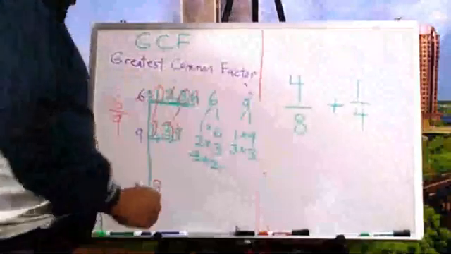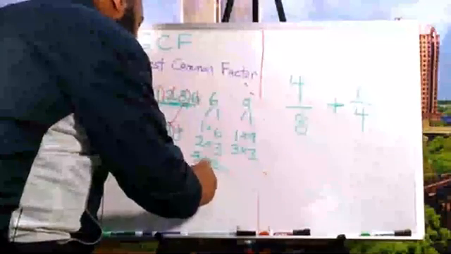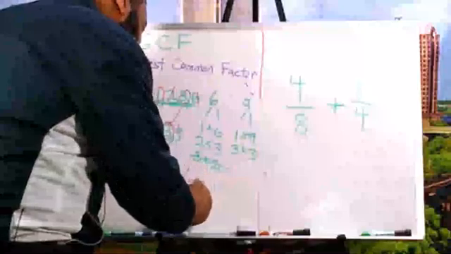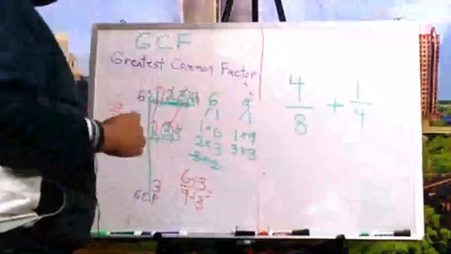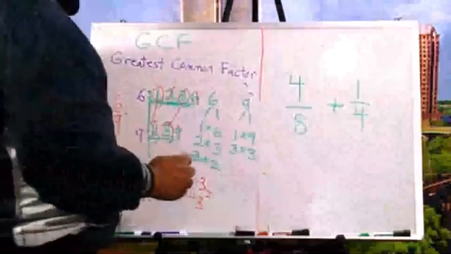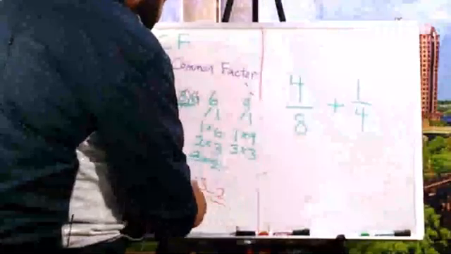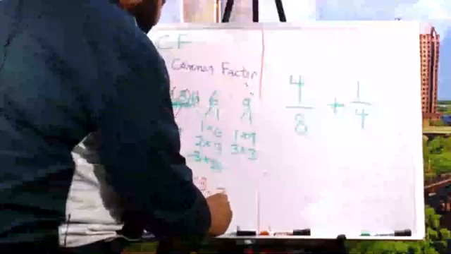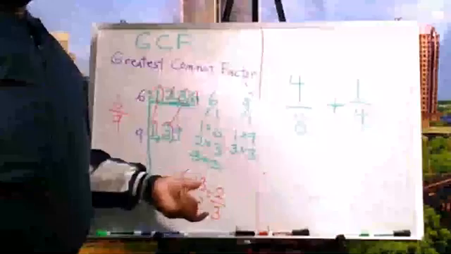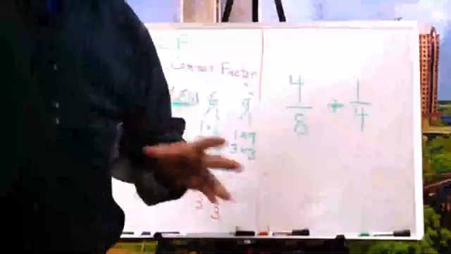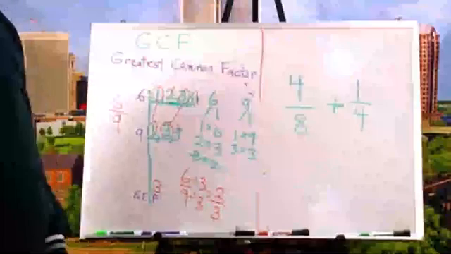Now, coming back here. 6/9. This was my answer to the problem. I'm going to divide the top and the bottom by 3. 6 divided by 3 will be, I was ready to say 3, it's 2. 9 divided by 3 will be 3. When you go from 6/9 to 2/3, that's nothing more than an equivalent fraction. That's all we're doing right there.